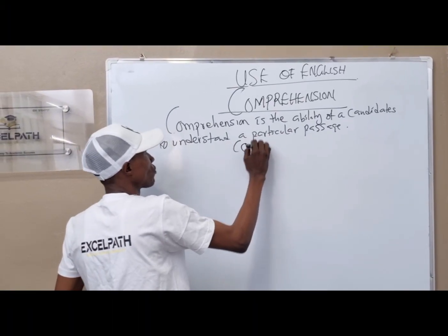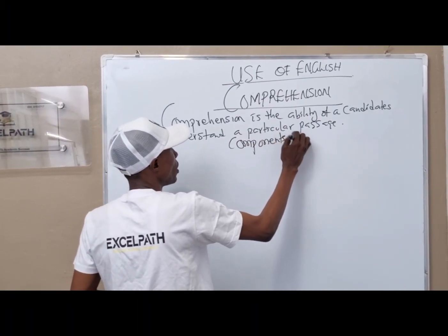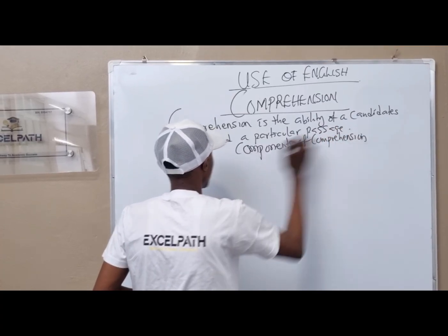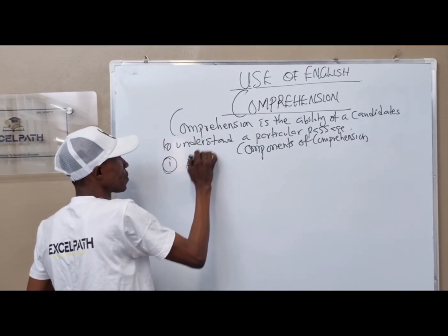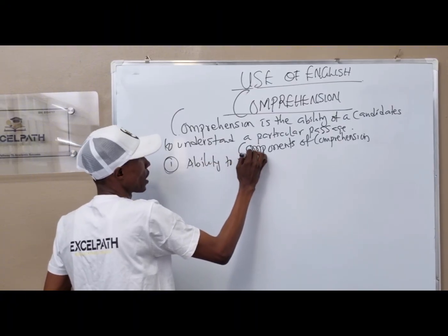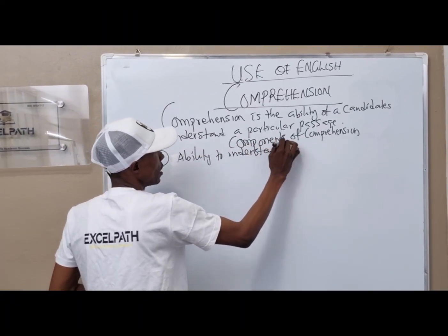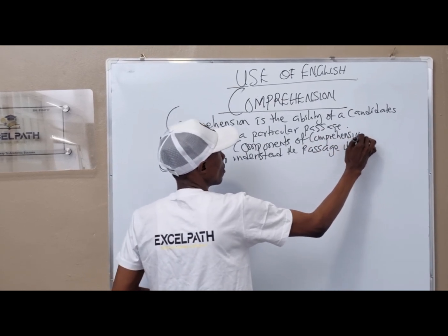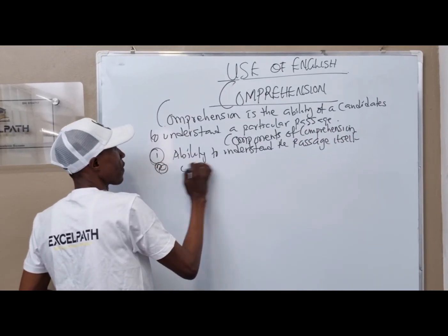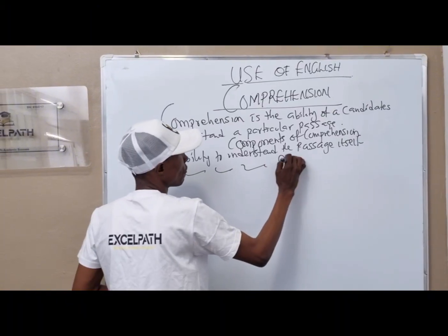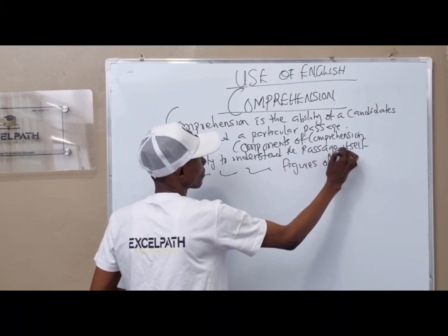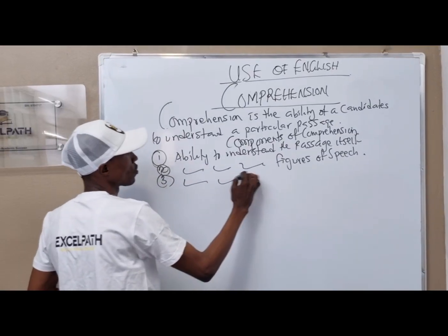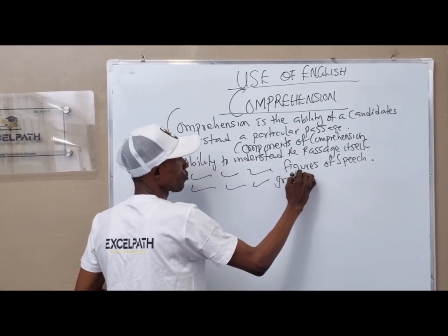Components of comprehension are as follows. Number one, we have ability to understand the passage itself. Number two, we have ability to understand figures of speech. Number three, we have ability to understand grammatical structure.